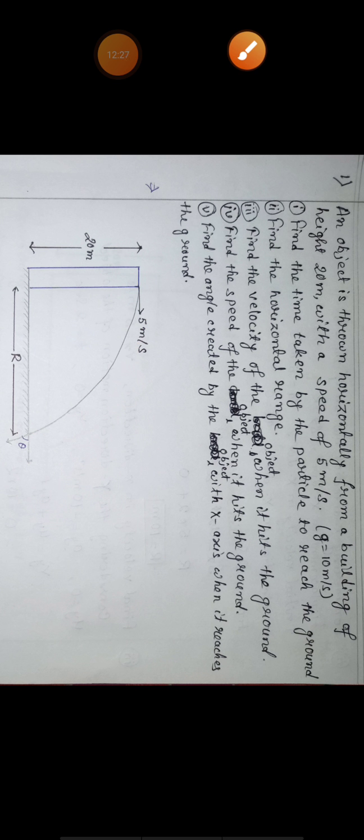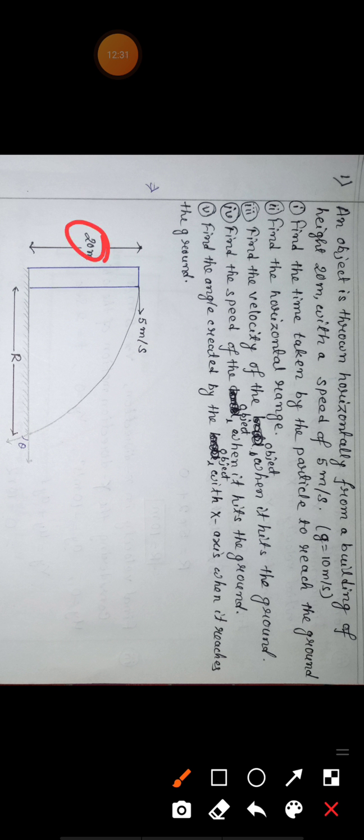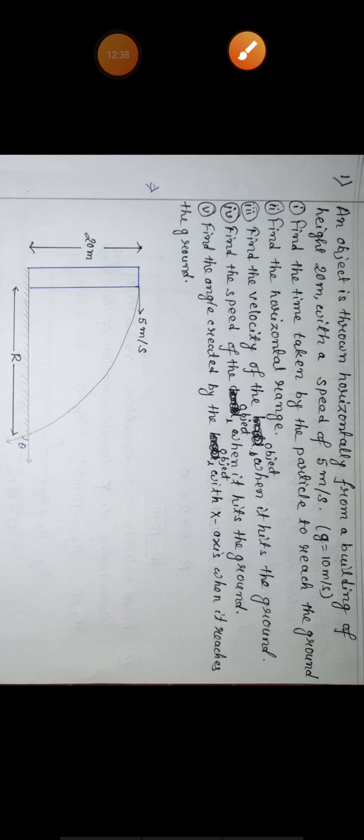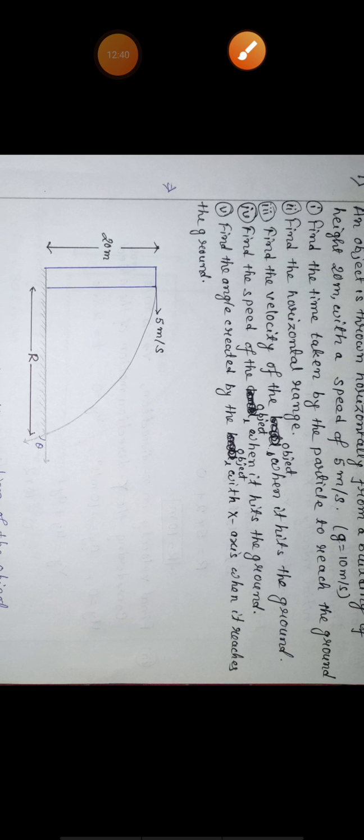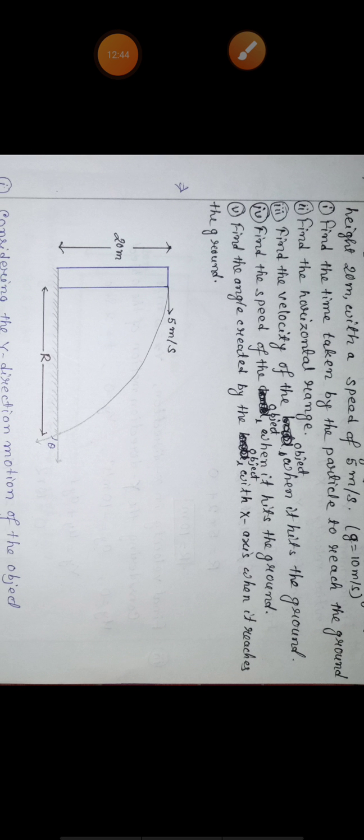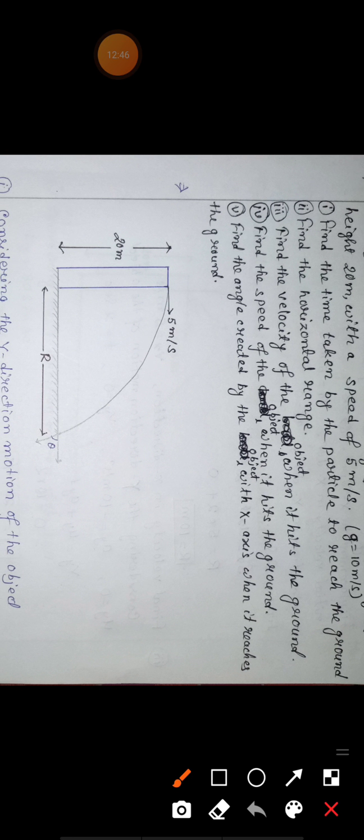Now first, the height of the building is given, 20 meter. The first question is, find the time taken by the particle to reach the ground. So first we have to calculate the time. Should we consider the x direction or the y direction?